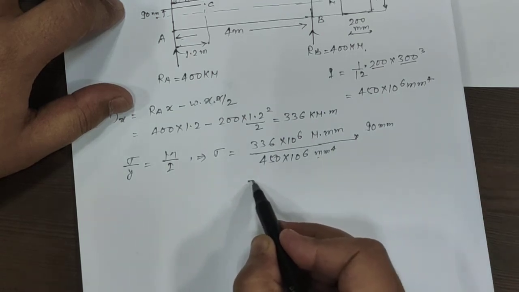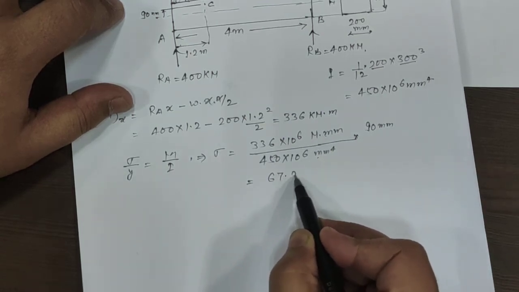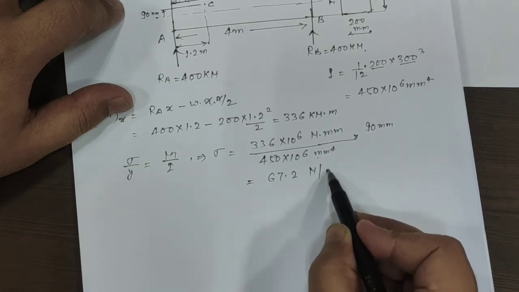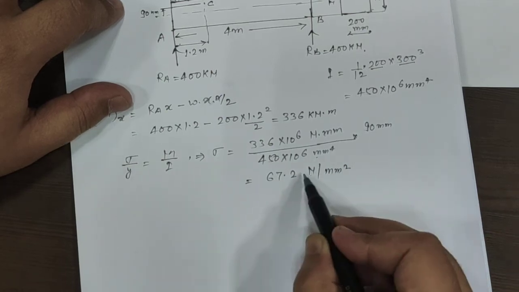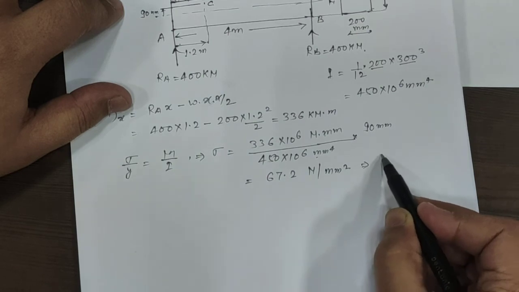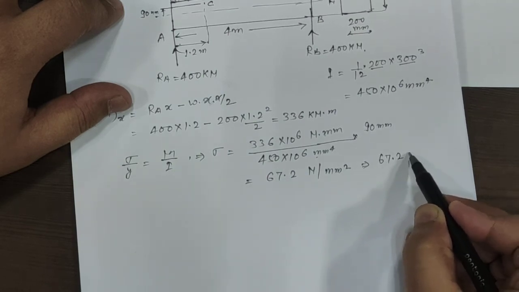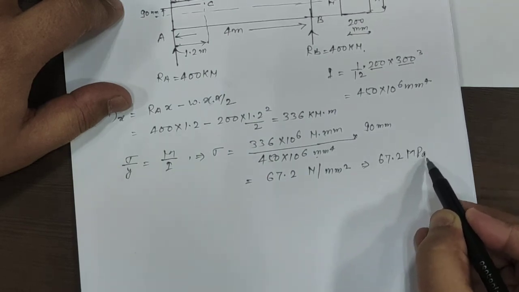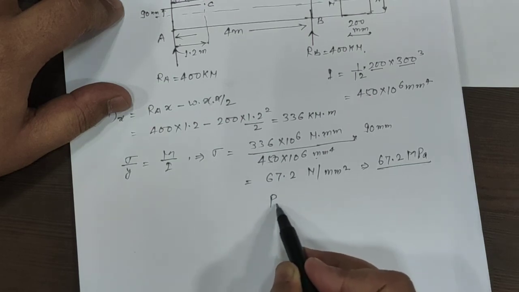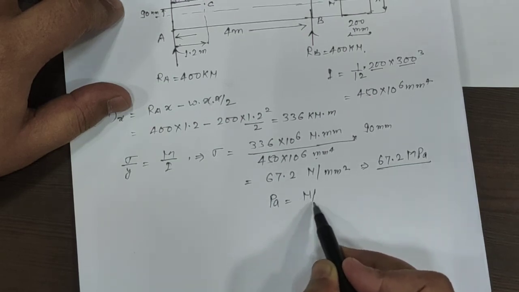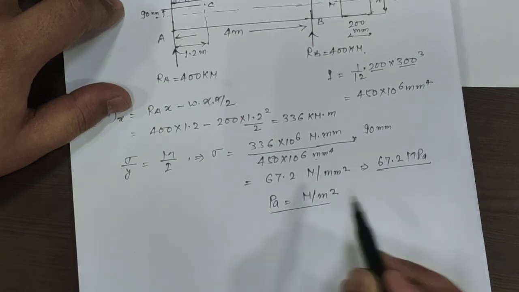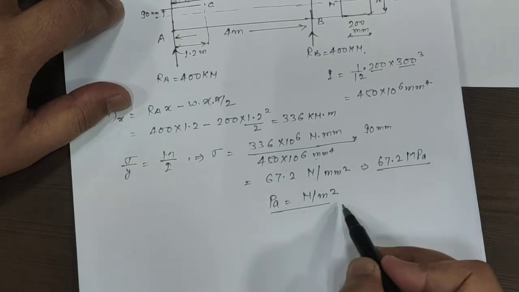Finally we will have 67.2 Newton per mm square, and this Newton per mm square we can write as 67.2 megapascal. Pascal means Newton per meter square.